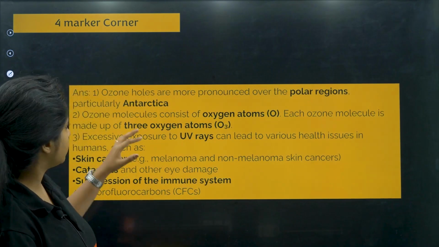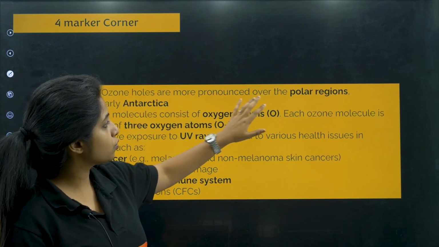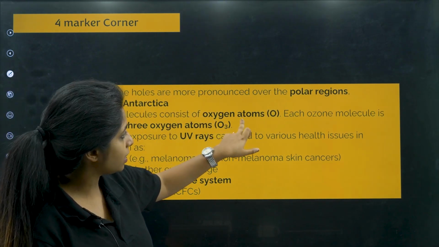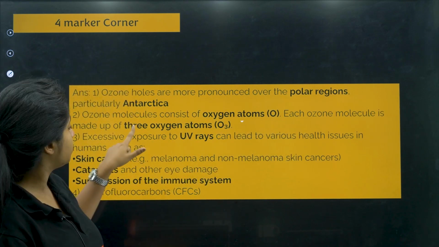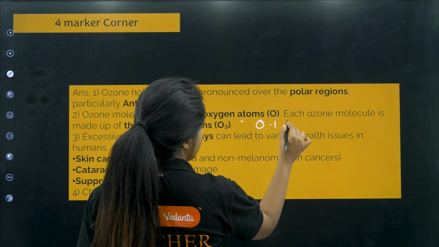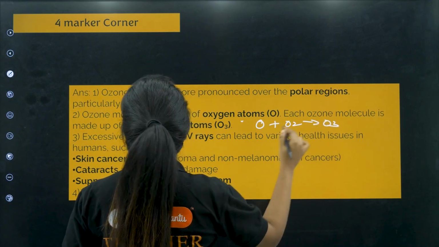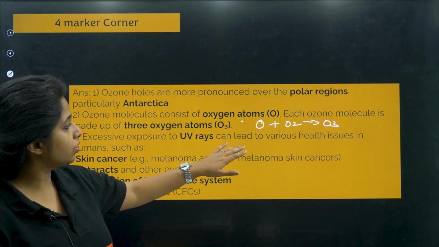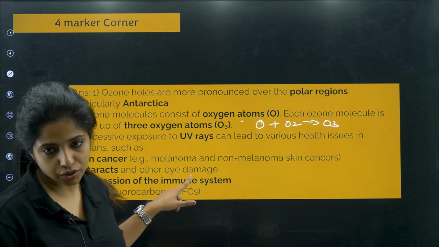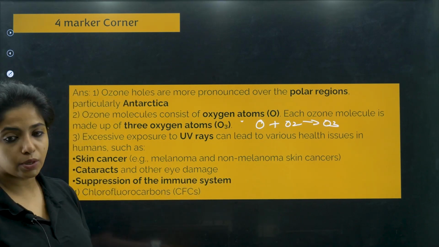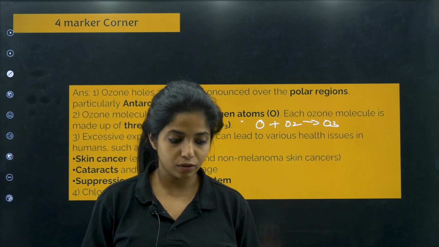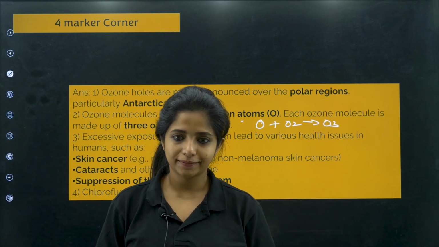How do you write the answer? You can write the answer like this. Ozone holes are more pronounced over the polar regions, particularly Antarctica. Ozone molecules consist of oxygen atoms. Each ozone molecule is made up of 3 oxygen atoms, O3. You can also write how it is made: O and O2 give rise to O3. Excessive exposure to UV rays can lead to problems like skin cancer, cataract, and suppression of the immune system. Chlorofluorocarbons are the major depleting substances of ozone.